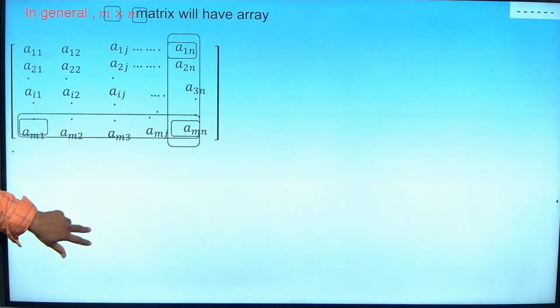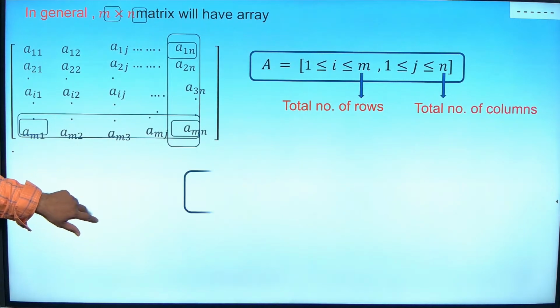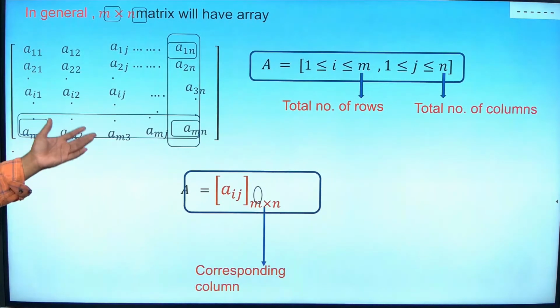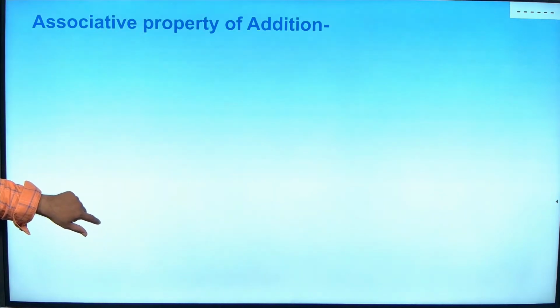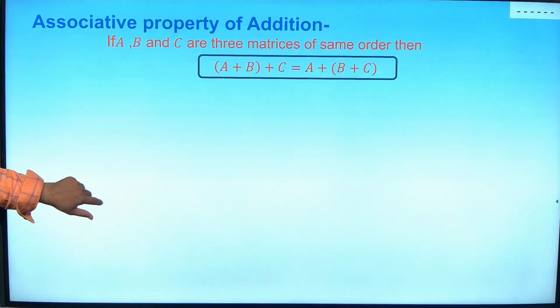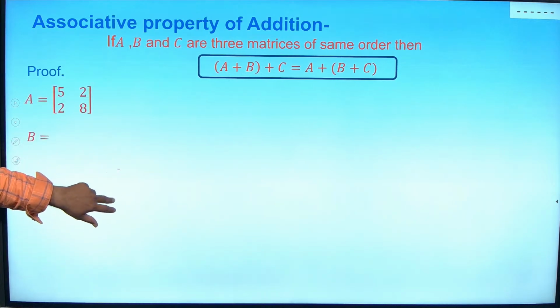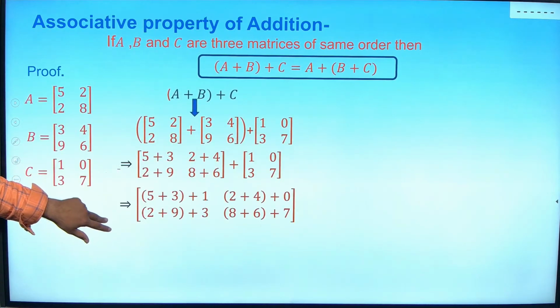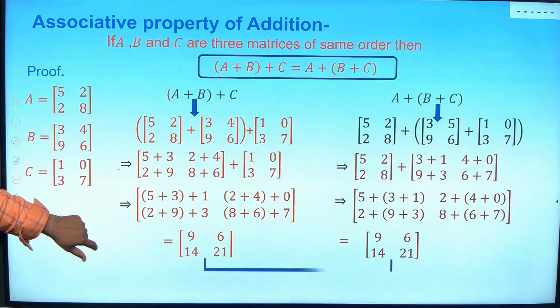Next is the associative property, which I told you already, right? Associative property: a plus b plus c will be equal to a plus b plus c, grouped differently. Even when you change the grouping, the answer will be the same. Take two 3 by 3 matrices yourselves and try this, and while doing it you will understand how it works.